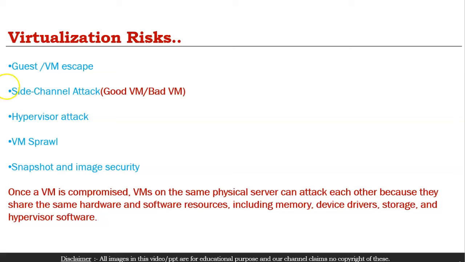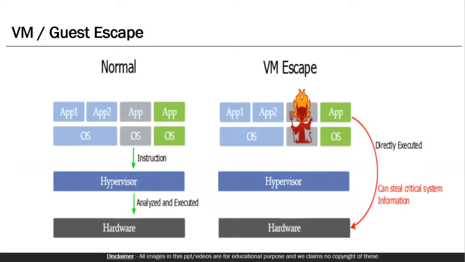We'll cover the risk on this one because once a VM is compromised, VMs on the same physical servers can attack each other because they share the same hardware, same software resources, memory, device, drive, storage, and hypervisor software. So once a VM gets compromised, a single VM can compromise the security of the whole infrastructure. In the same way that one person getting COVID infected may impact the whole society, it is a risk in virtualization also.